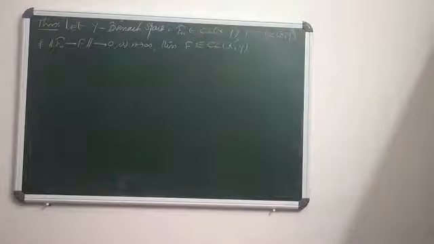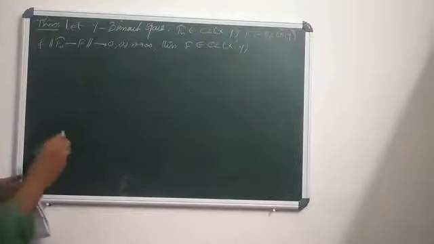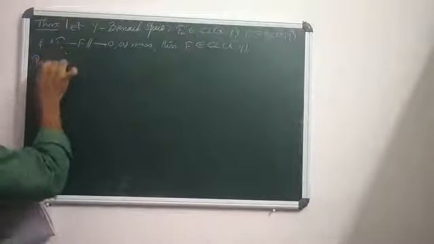The proof depends heavily upon the theorems which we discussed in the previous class.